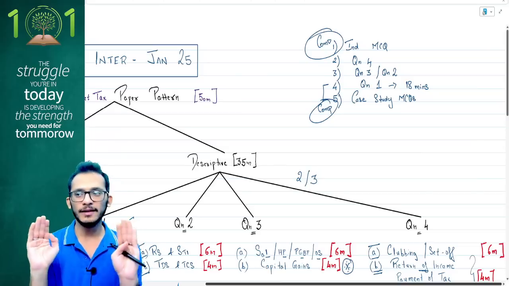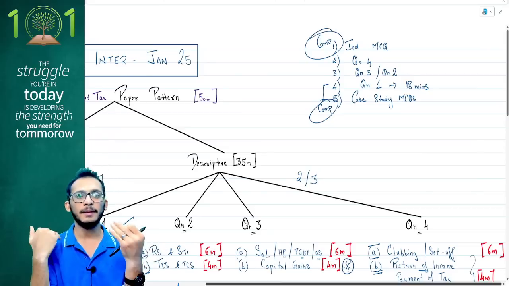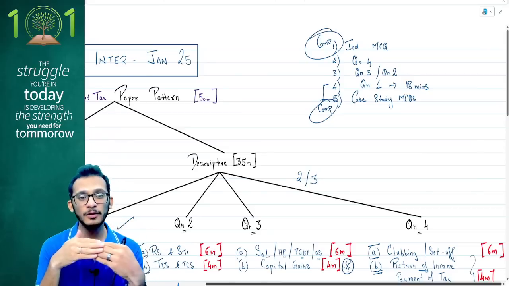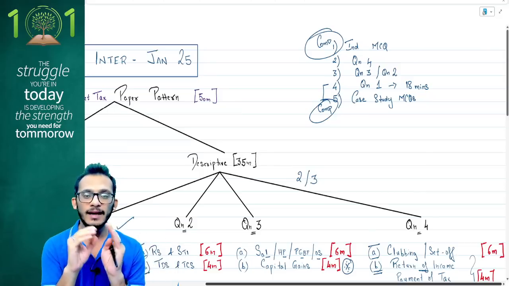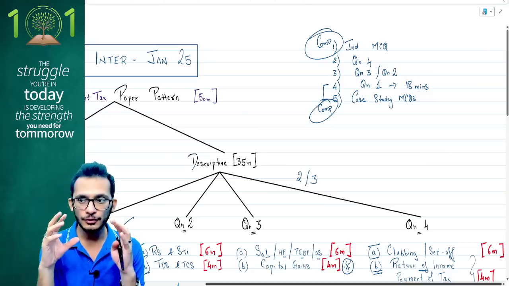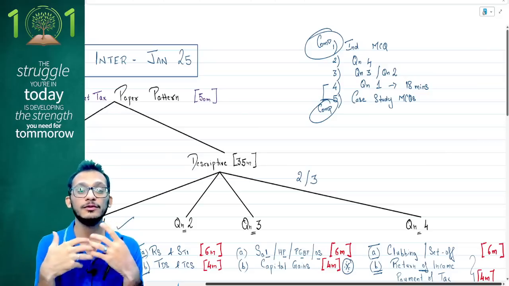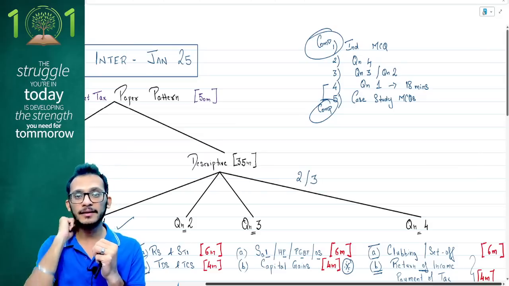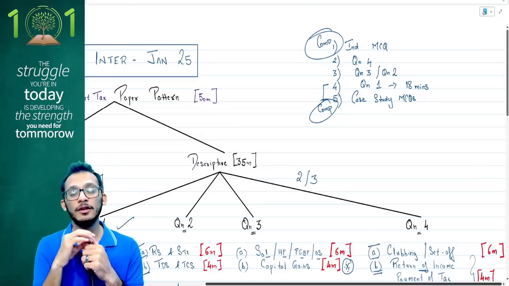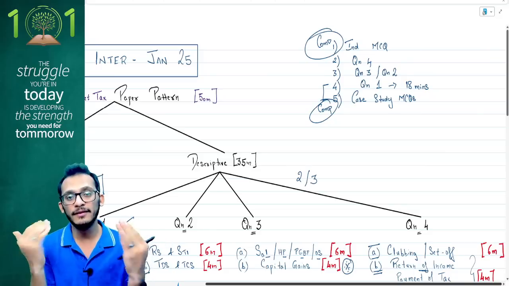Now, if you have understood how to approach a paper, let's take a step back. Let's speak about how you approach the next 20 days. While you are also covering other subjects, you should also focus on DT to a certain extent so that you can remember things, especially for your attendance, people, because since September came in a little difficult, January expectations are also not very great. But that does not mean that you don't have an opportunity.